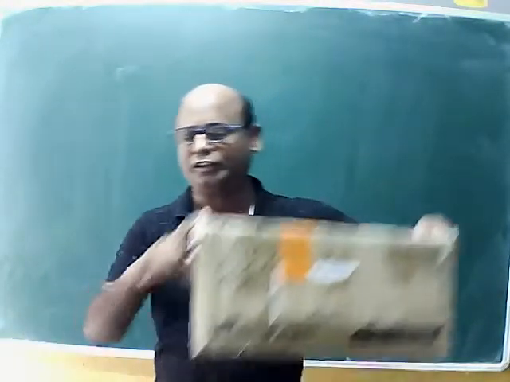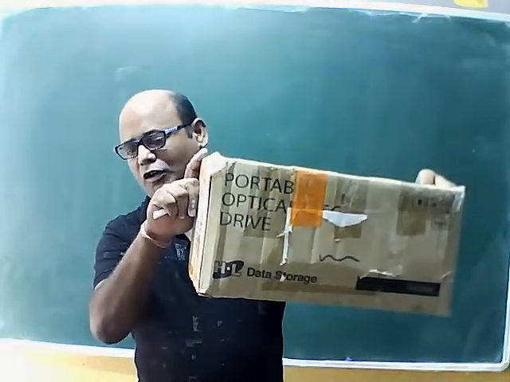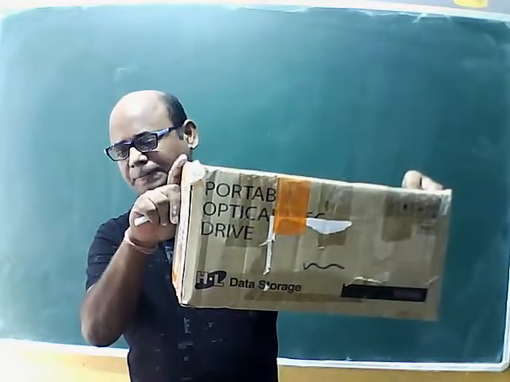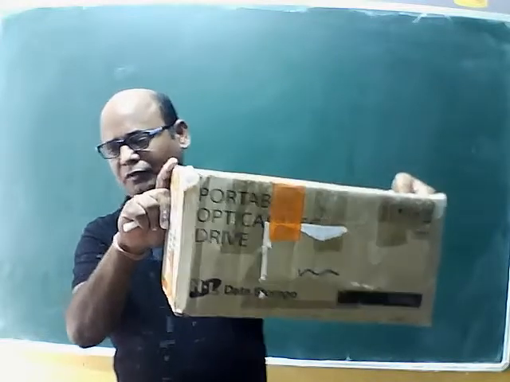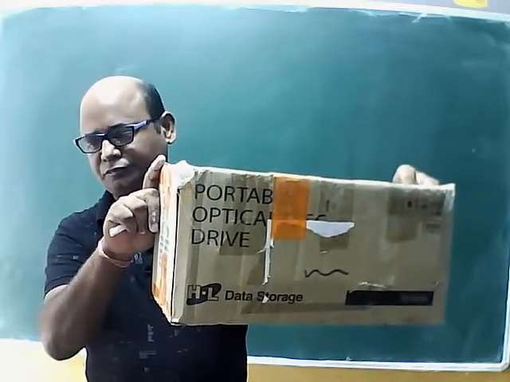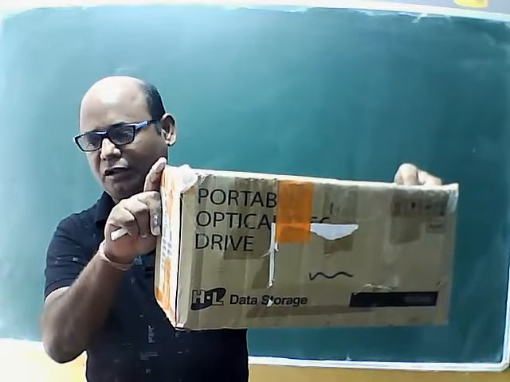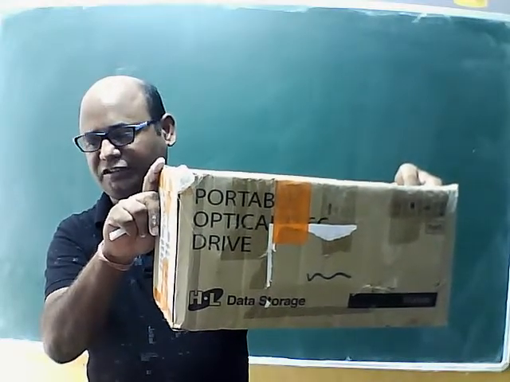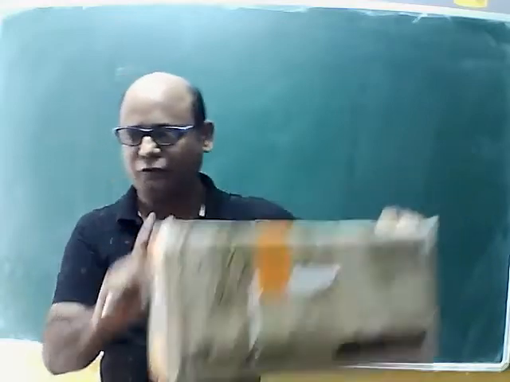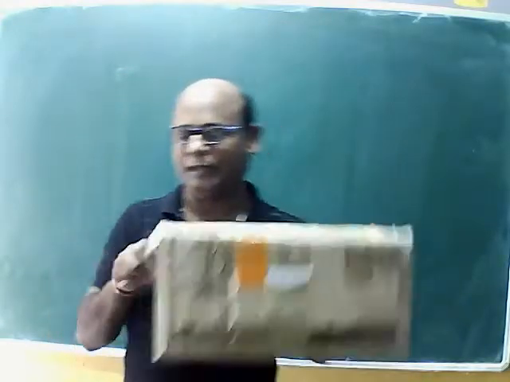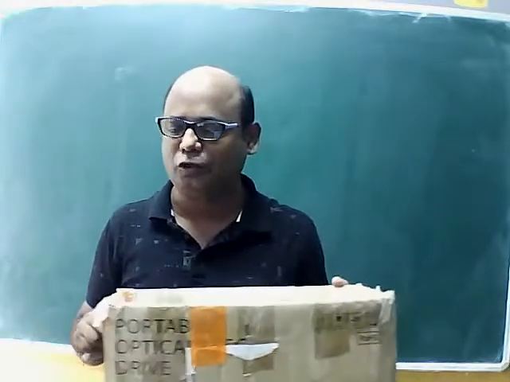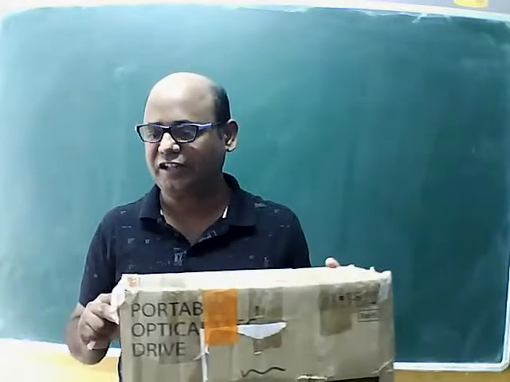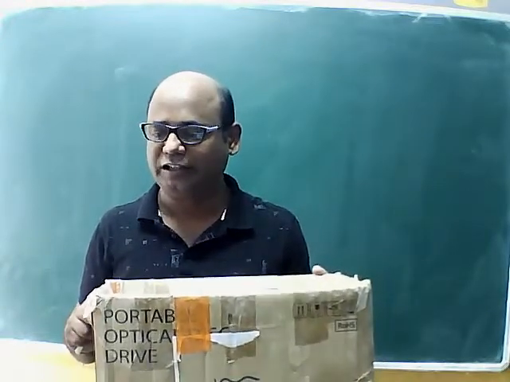Then this box is also a matter. What is the reason? Give the reason why this box is also a matter. Chakuri has given the correct answer. It has weight and it occupies space. Therefore, it is matter. So, like that, the things surrounding you, which occupy space and which have weight, what do we call them? Matter.